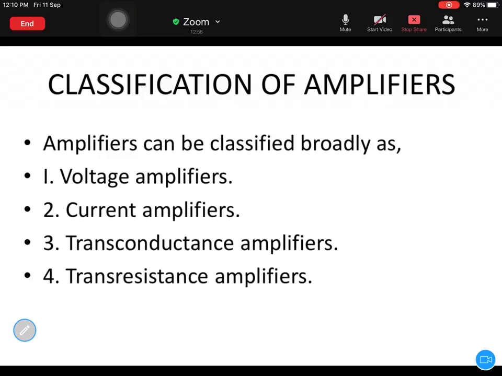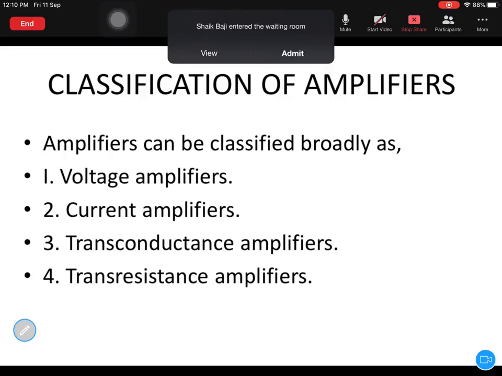Whenever you get this value greater than 1, or a good magnitude, that means for a small input voltage you get a very large amount of output current, and you are saying that this particular amplifier is acting like a transconductance amplifier. We will discuss that in future.